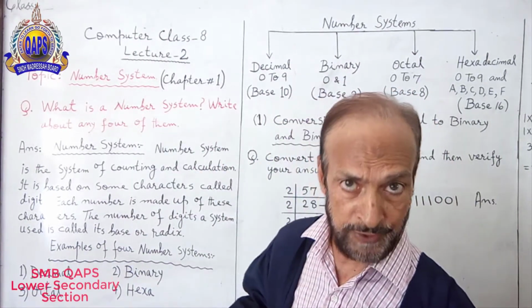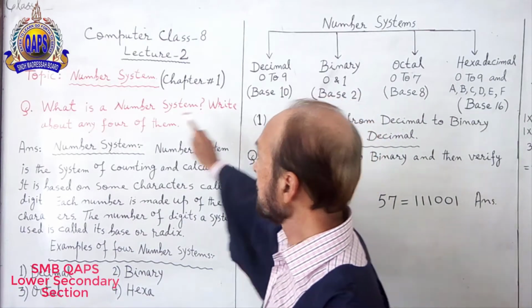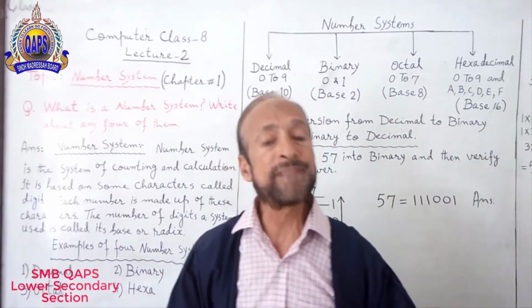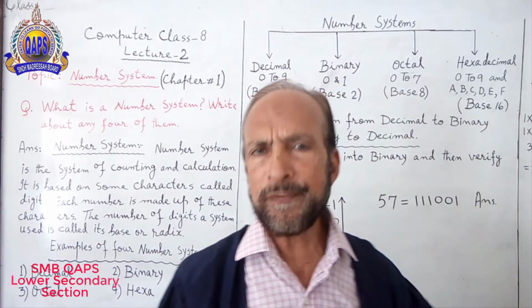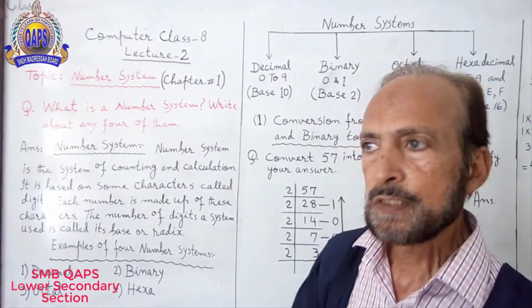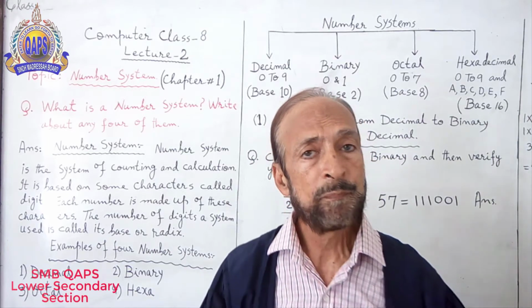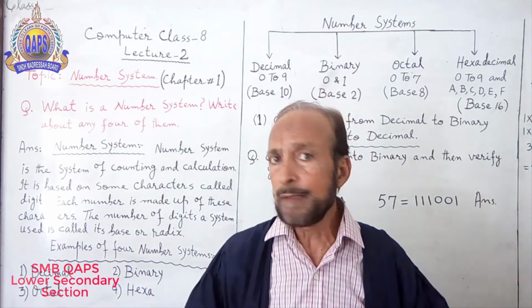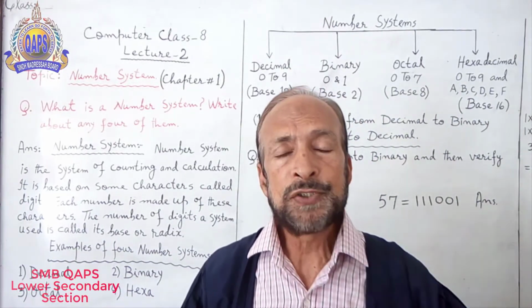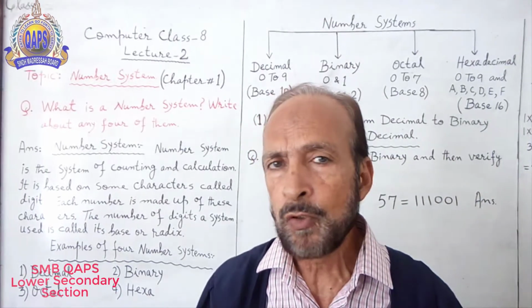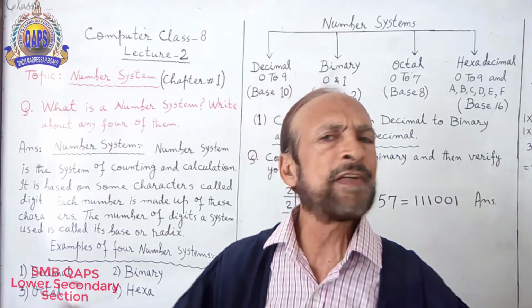Second part of the question: write about any 4 of them. Number system, any 4 number systems. See, number 1, decimal number system. It is that number system which you are using in your daily life, everywhere.